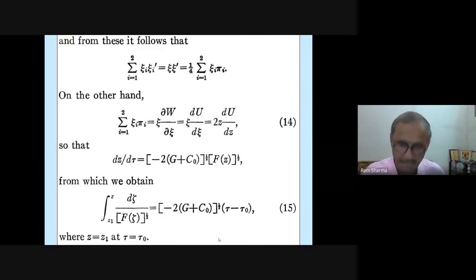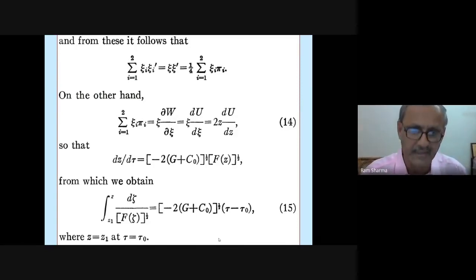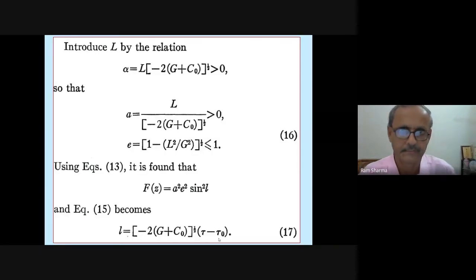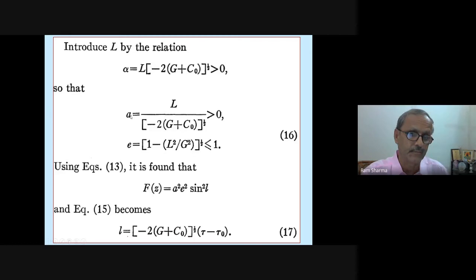So all the best papers used to be in the Astronomical Journal, from America it comes. Indian Astronomical Society, I think they publish it. So now he is introducing L by the relation alpha is equal to this. So he got A and E in terms of these variables, these L and G. Your semi-major axis and eccentricity, he has got it. And you see, this became so nice.